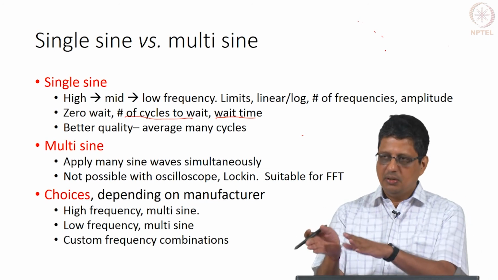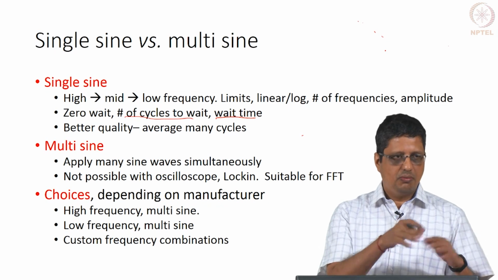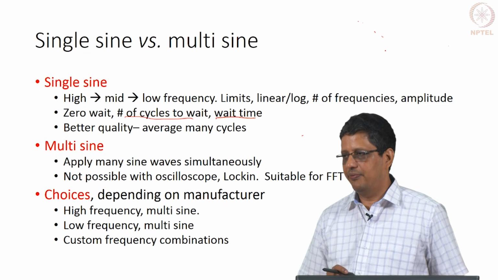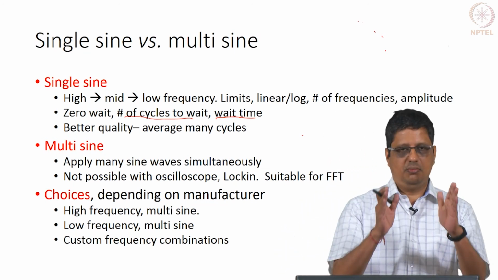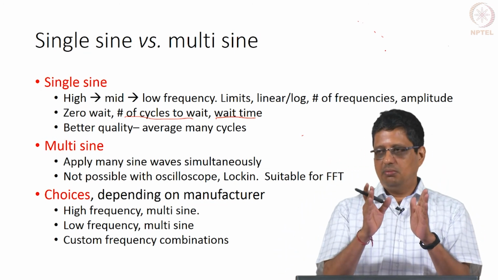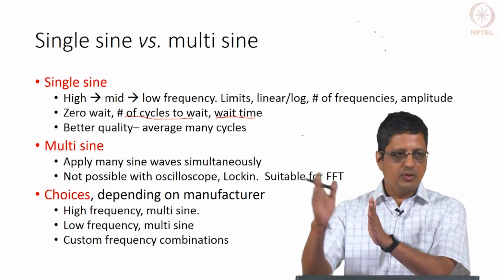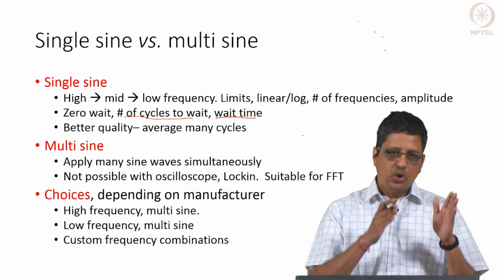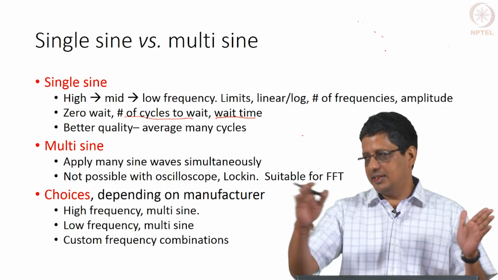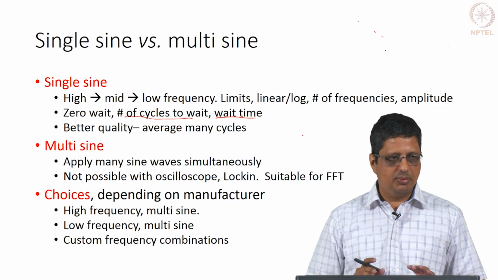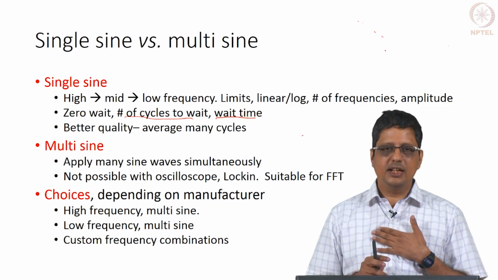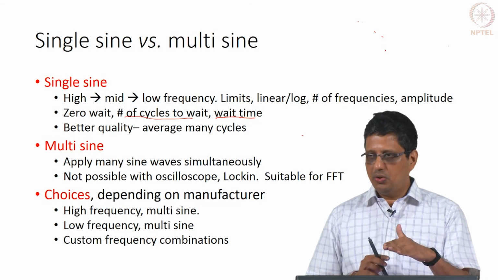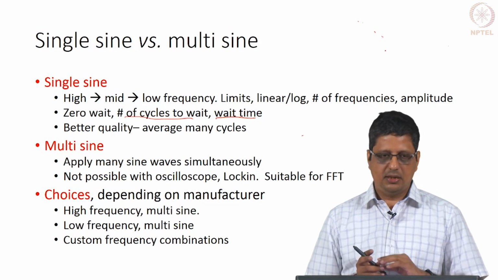I will add them together, apply, get the result, do whatever analysis has to be done and give you the impedance at various frequencies. So, in some cases you would get 1 to 100 one multi-sine, 100 to 10,000 another multi-sine; that is one type of choice. You can say 1 to 10,000 one multi-sine. So, a variety of things are possible, but usually my personal recommendation is not to use multi-sine. But I want to go through the details and tell you why it is not a good thing.